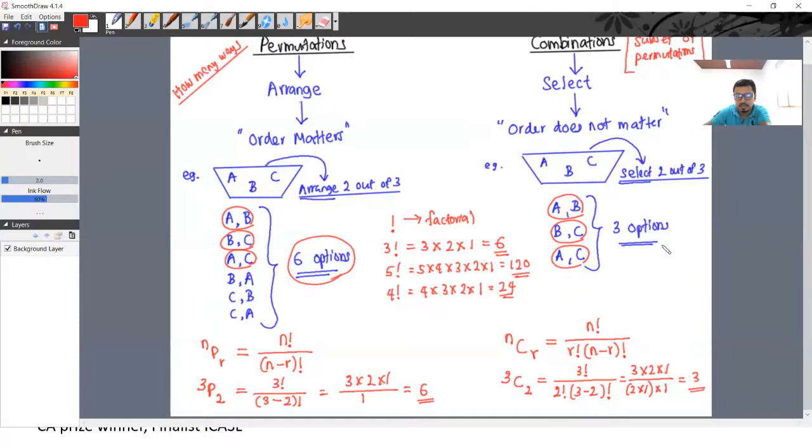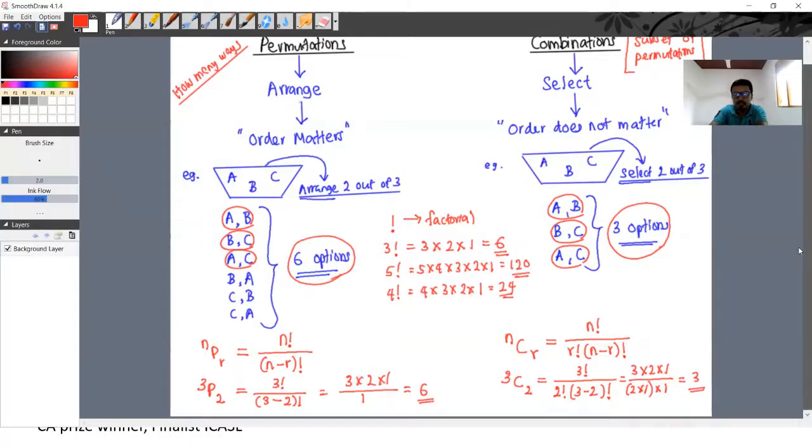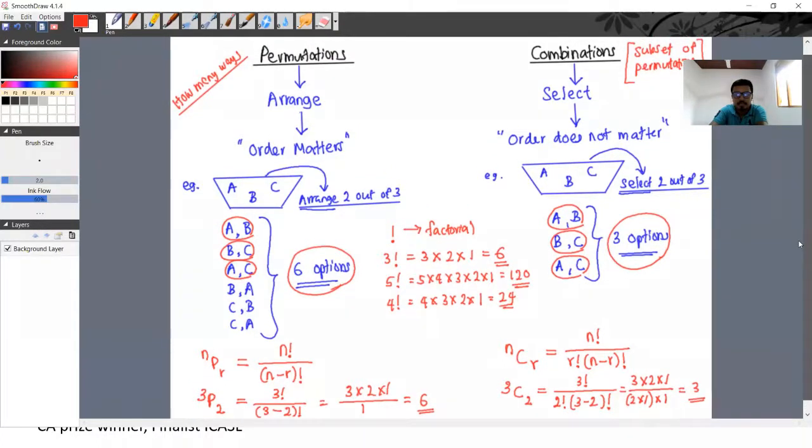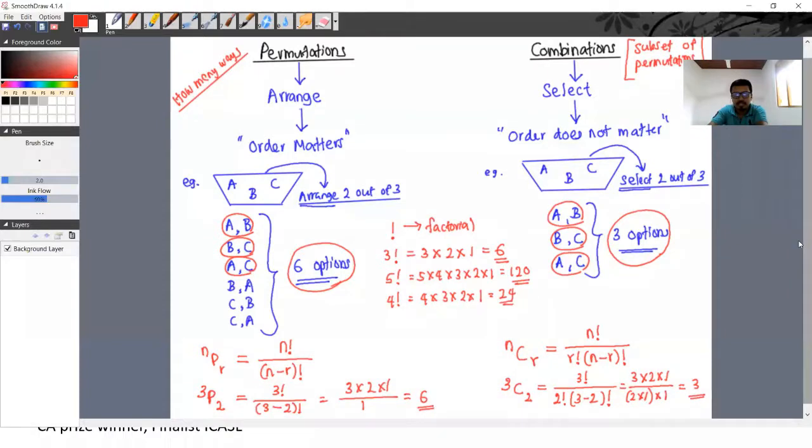The same answer we got here. Right? So this is actually the summary of this whole chapter, permutations and combinations.